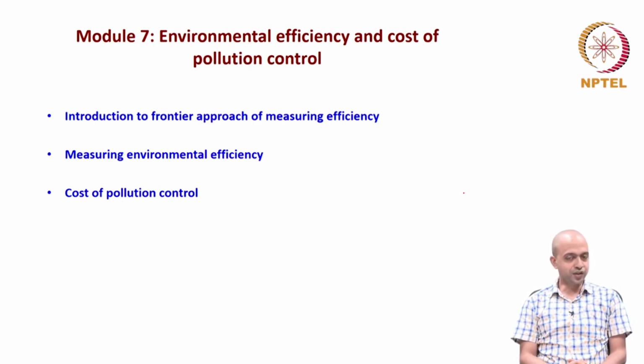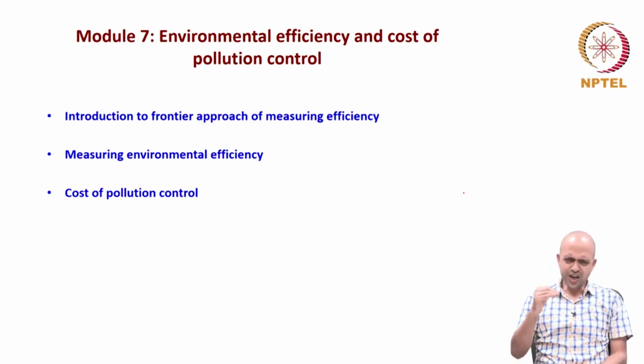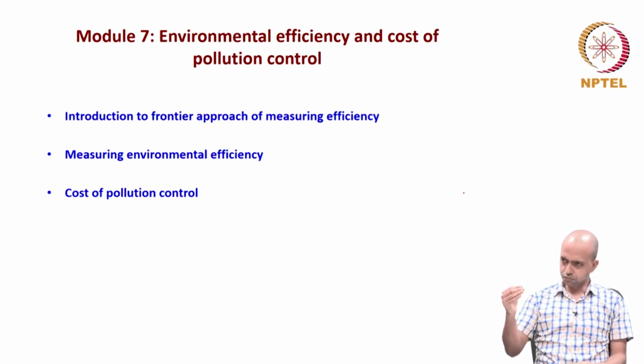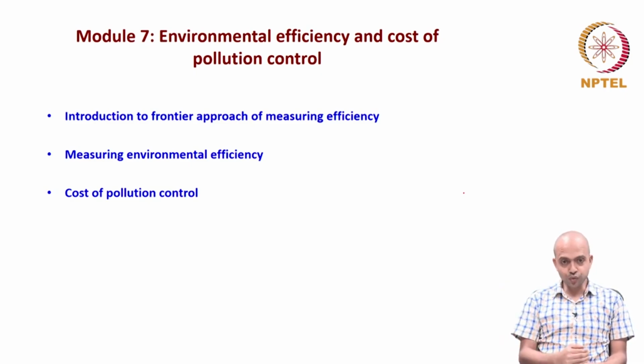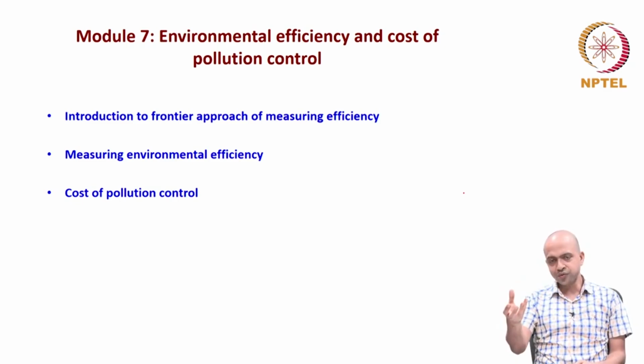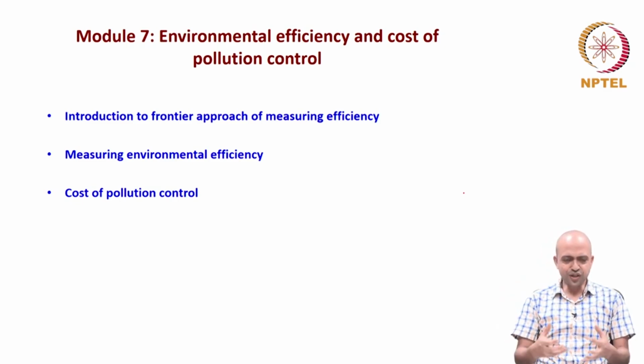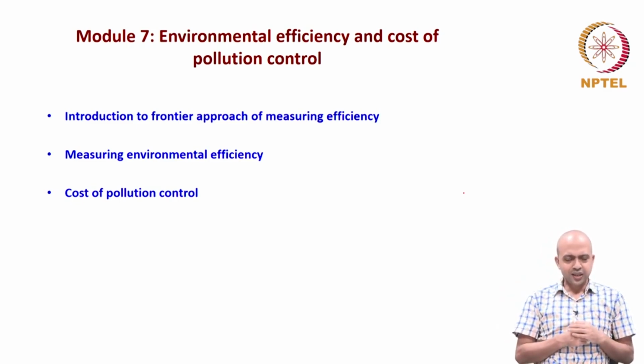That means, as we discussed earlier, why the private players are not so much interested in pollution control, because there is a cost involved, and that cost should not be so high that it makes the productive units less competitive. Because if it is too high, then what will happen?